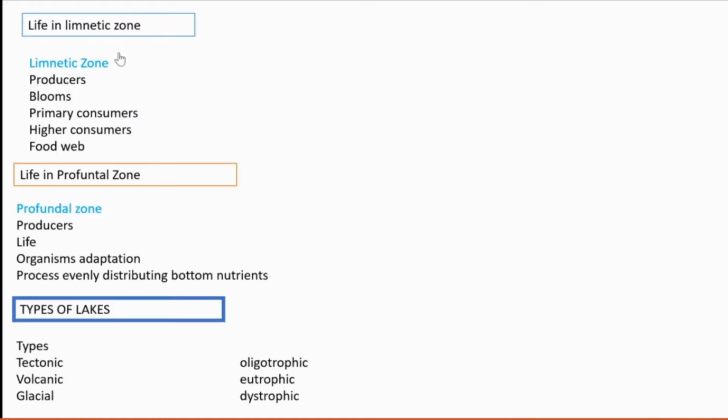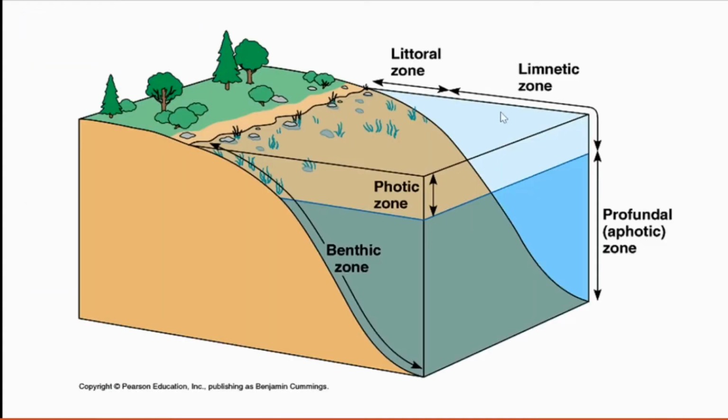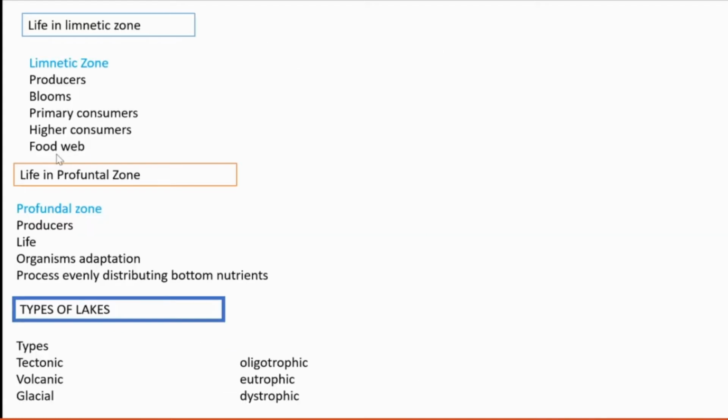Next, life in the limnetic zone. The littoral zone is over. Limnetic means the open water region. Who are the producers? The phytoplanktons are the producers there, and the algae form certain blooms. Phytoplankton forming blooms means their population increases and shoots up.